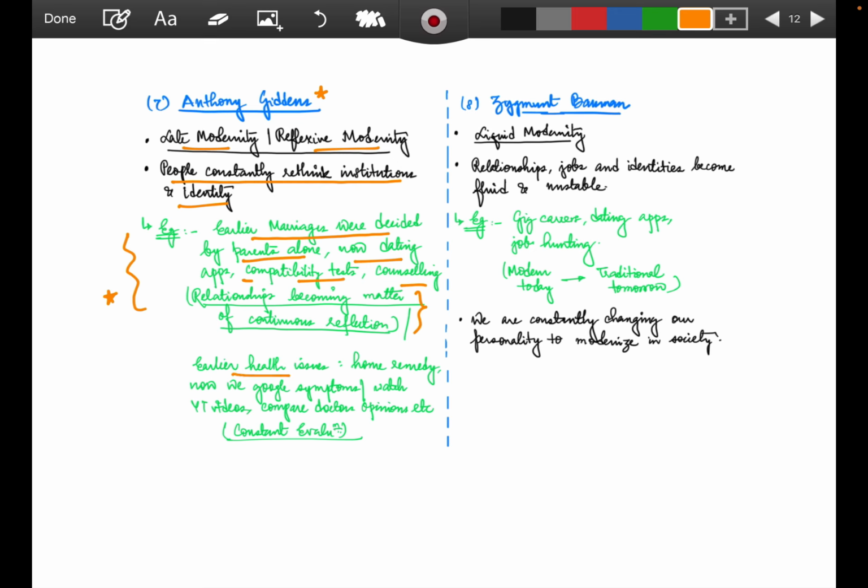Earlier, when health issues were there, only home remedies we talked of, grandma's totkas we talked about, that all those will help us.